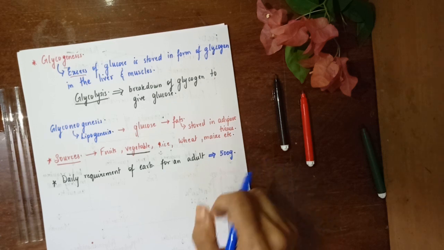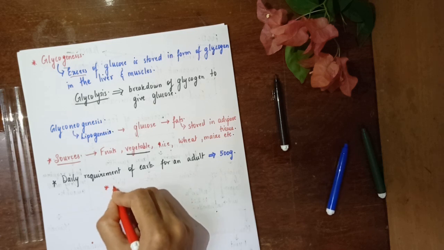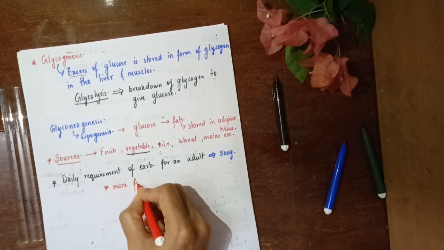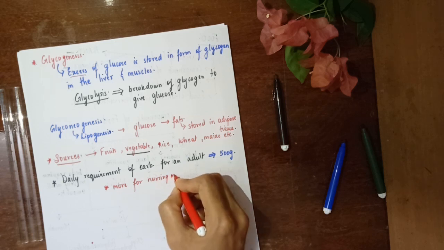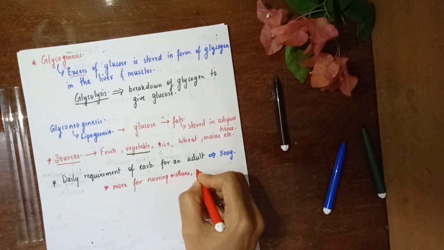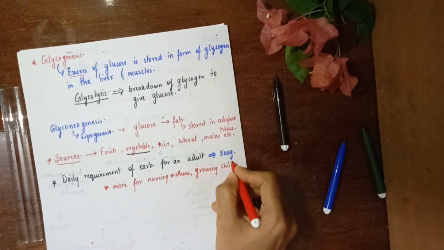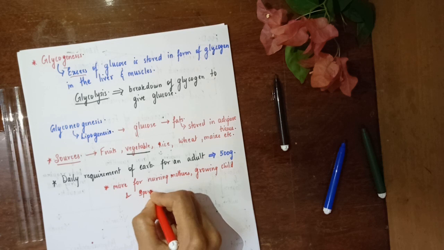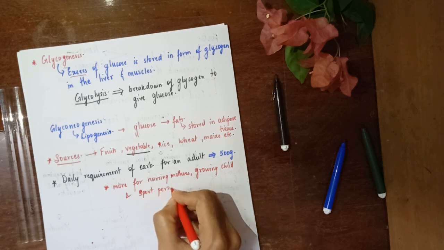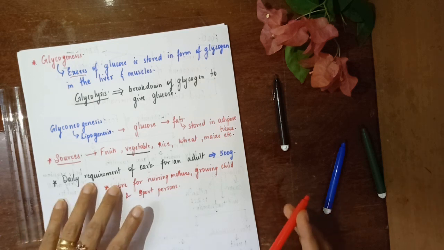Now this quantity is going to be more, so I'll put an asterisk over here. It is going to be more for nursing mothers, growing children, and athletes, or I'll just write them as sports persons. So the requirement for carbohydrate is high over here.